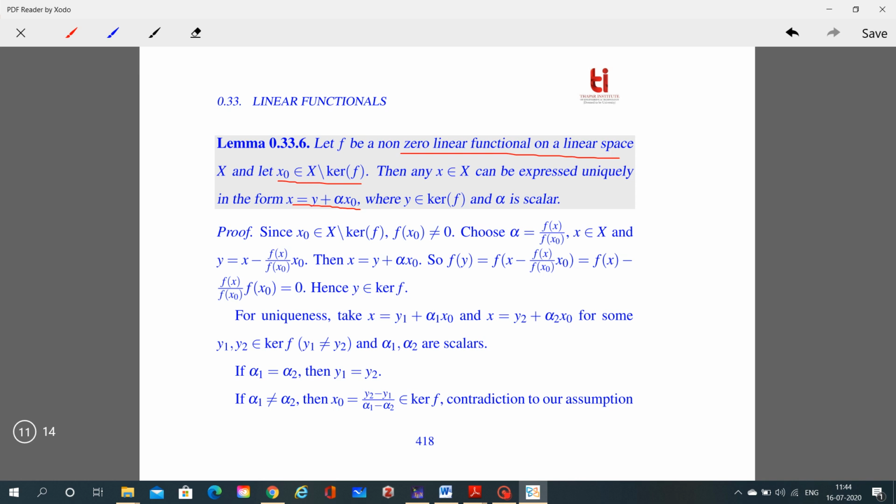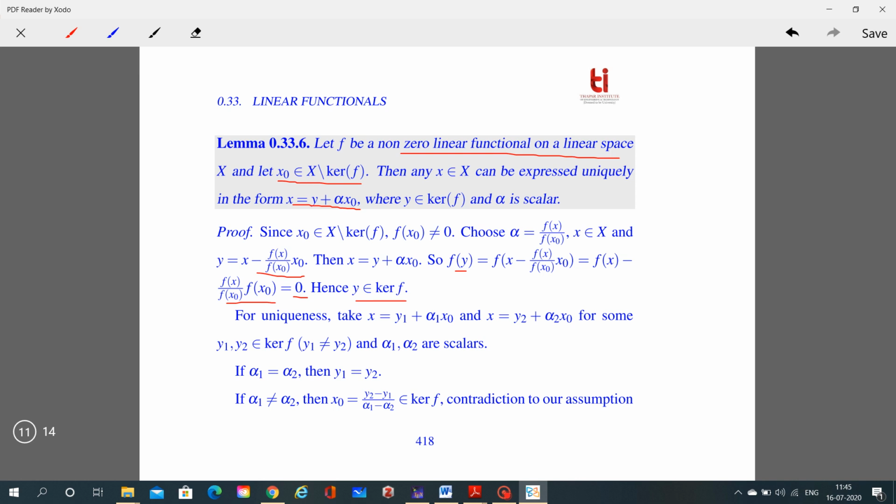So f of y is equal to f of x minus f of x over f of x naught times x naught. Because f is linear, this is equal to f of x minus f of x over f of x naught into f of x naught, which is equal to 0. So it implies that f of y is equal to 0. So we get that y belongs to kernel of f.